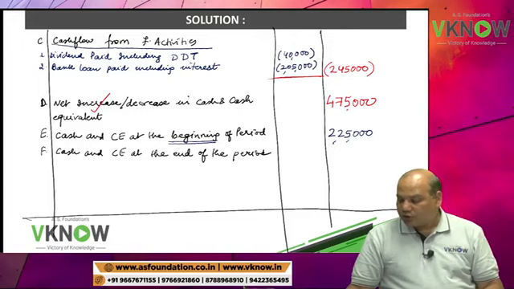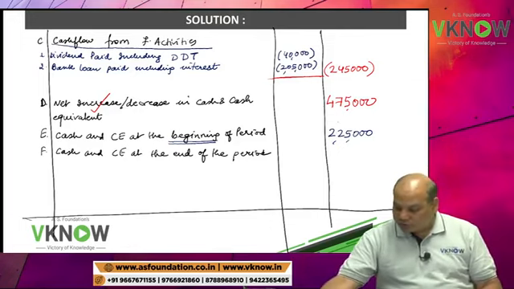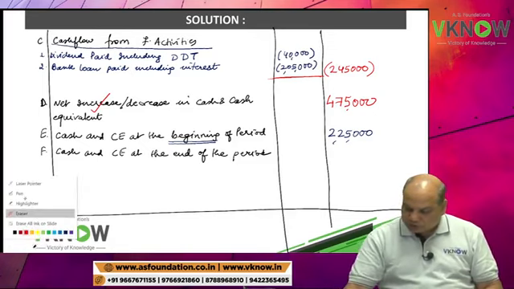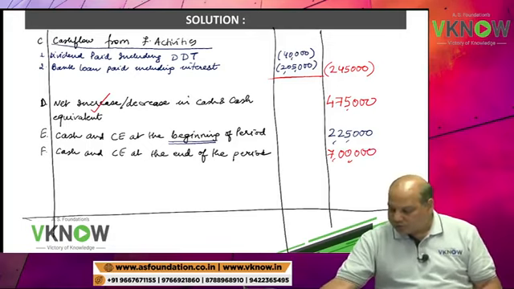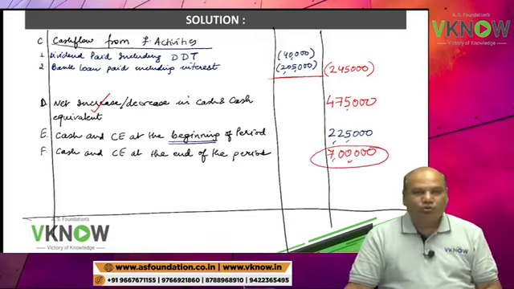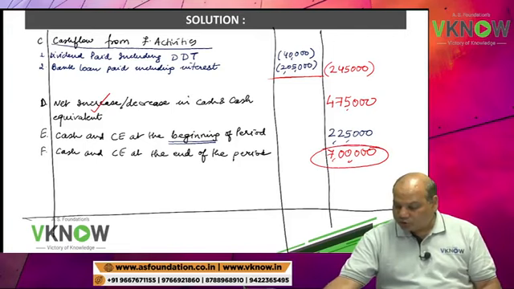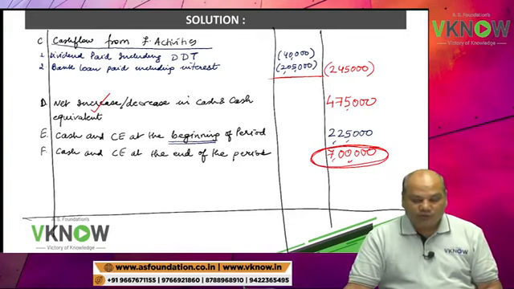Add 2,25,000. So what is your cash and cash equivalent at the end of the period? So this will come to 7 lakh. Cash and cash equivalent at the end of the year 7 lakh. So this figure must be right. There is no way to cross check the answer because closing cash is not given. Institute will first look at this number. If this is right, they will give you full marks. Otherwise, you may lose marks.